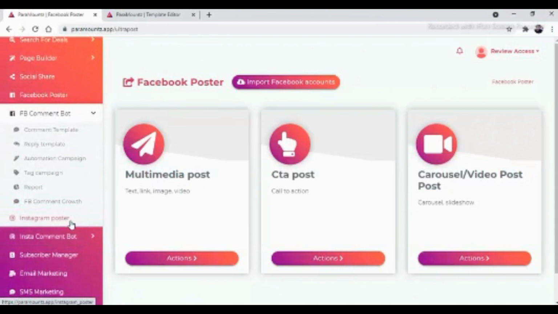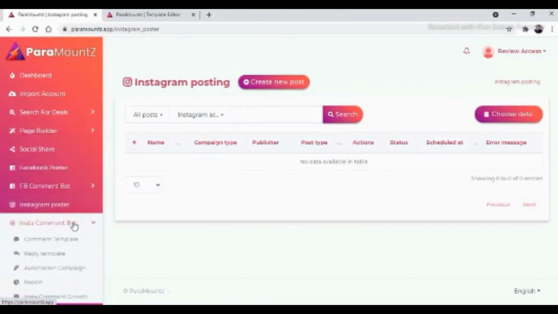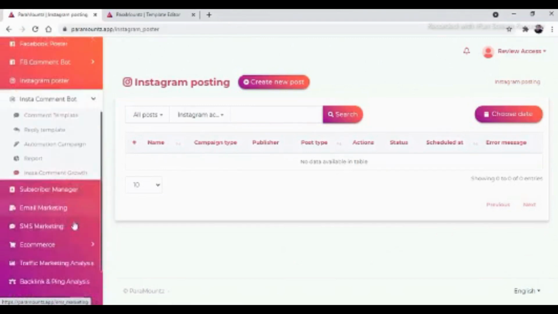The same will go for the Instagram poster. You can post on your Instagram without any difficulties. You can create new post from here and the post will be done on your Instagram page directly. And same as Facebook, there is Instagram comment bot which will help you to comment and reply to your customer.